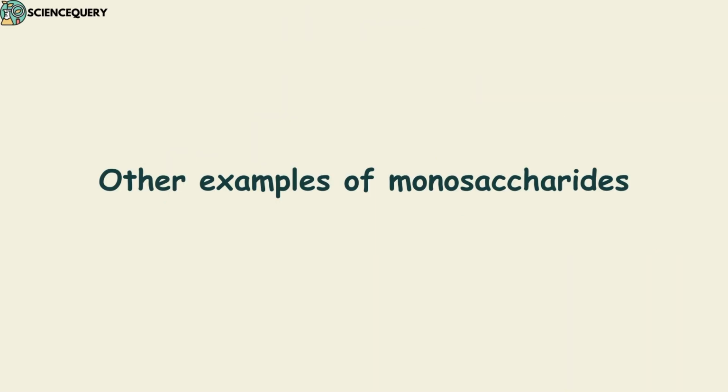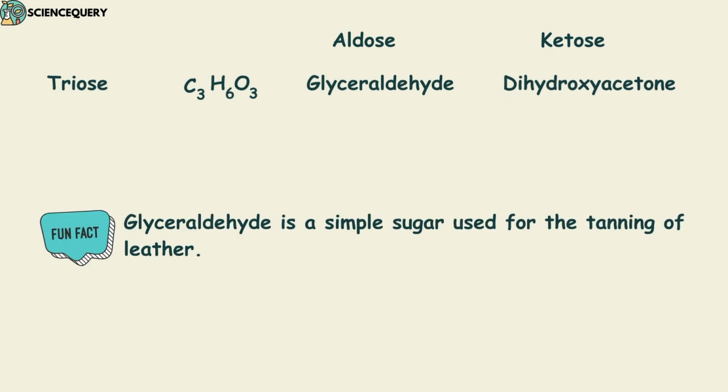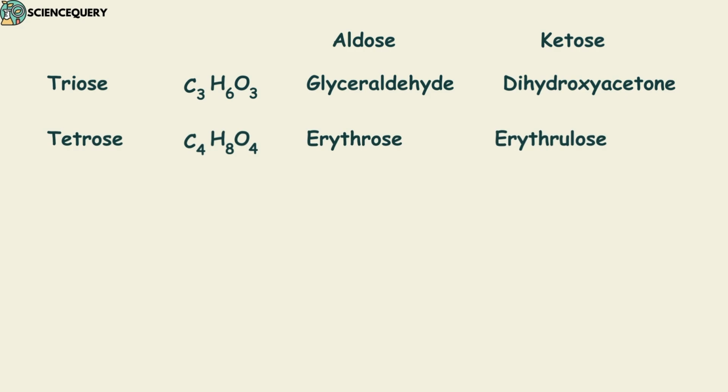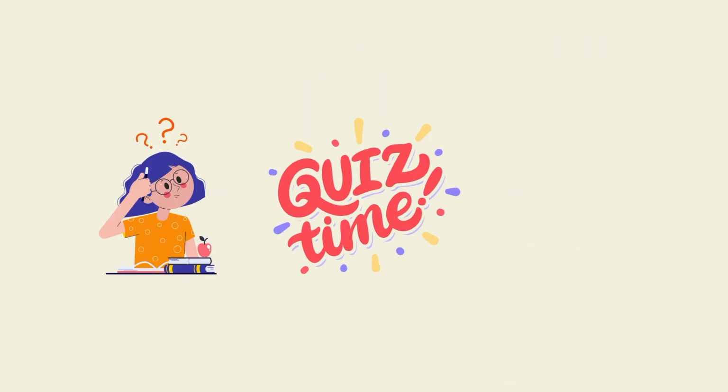Other monosaccharide examples are triose with 3 carbon atoms, in which the monosaccharide having aldose group is glyceraldehyde and the monosaccharide having ketose group is dihydroxyacetone. Tetrose group, where the monosaccharide having aldose group is erythrose and monosaccharide having ketose group is erythrulose. Pentose group with ribose, ribulose and hexose group with glucose and fructose.